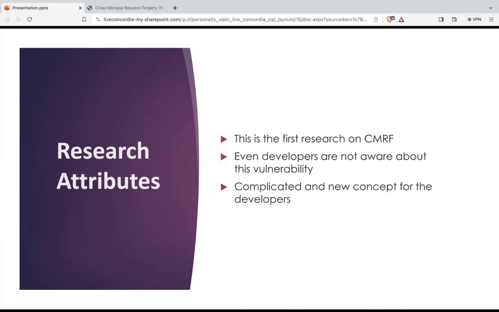Cross Miniapp Request Forgery is this concept only. What we do is we develop a new kind of request from an unauthentic source, and we send it to the second application. The second application does not verify the source, and it processes the payment or whatever we want it to do. So that's how it works.